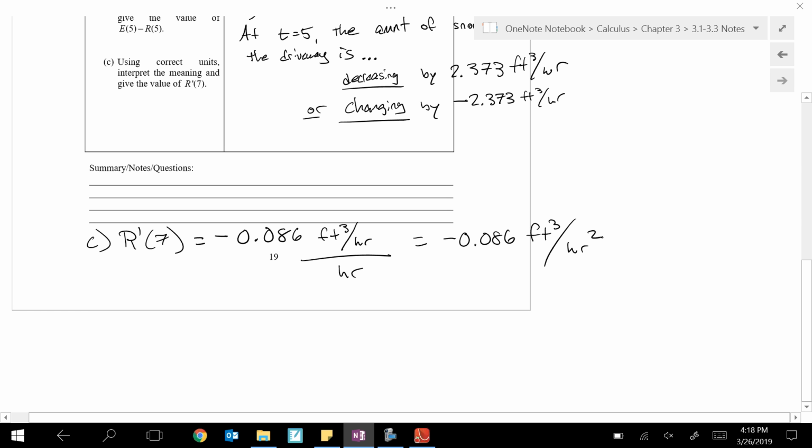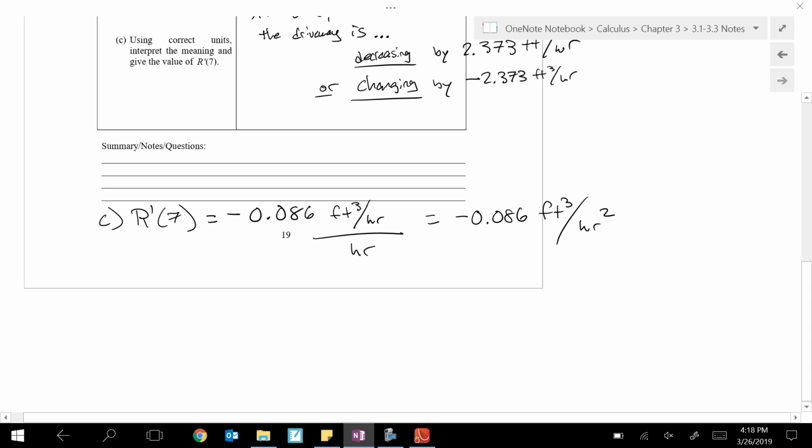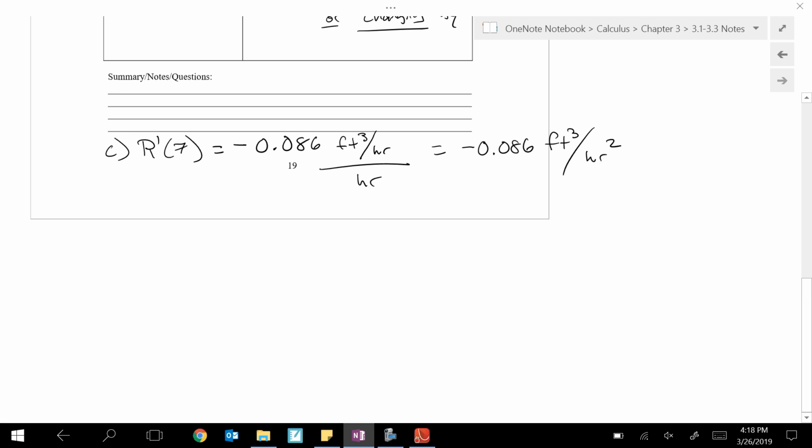So again, I've got a way to translate that into English here for you. We could say at t equals 7, the rate at which snow is removed is decreasing.